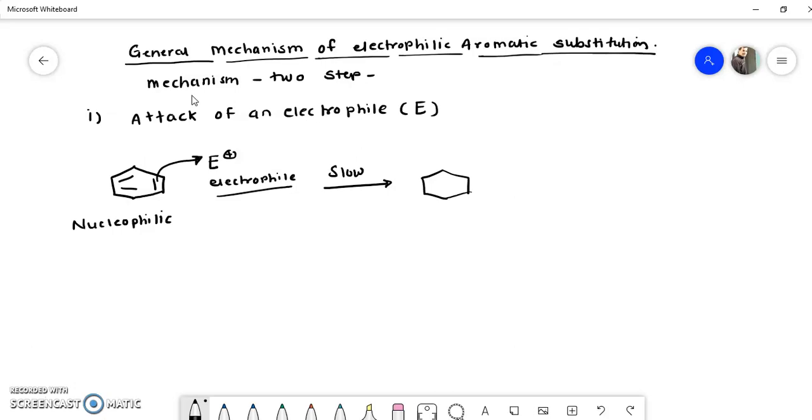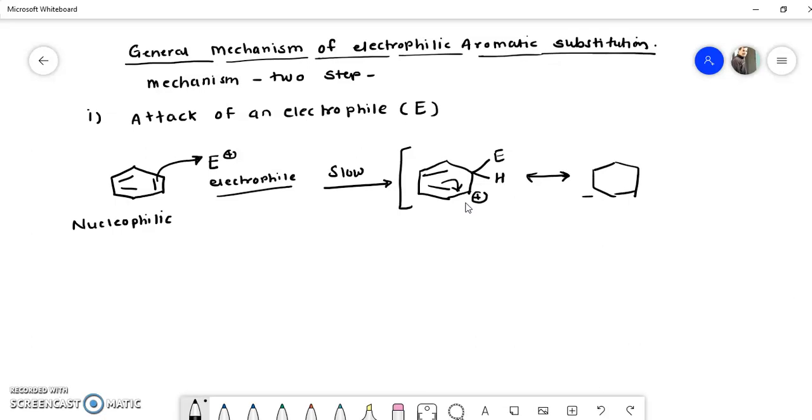Remember, this is the slow step, and there is generation of this intermediate. Now these two bonds are as they are. So we got this intermediate. See here I have drawn the two double bonds as they are, but the double bond which was present here attacks the electrophile, that's why on this carbon there is a positive charge. Now this intermediate is stabilized by resonating structures in this way. So I will write the resonating structure of this intermediate. Suppose this bond is shifted here, then we can draw a resonating structure like this.